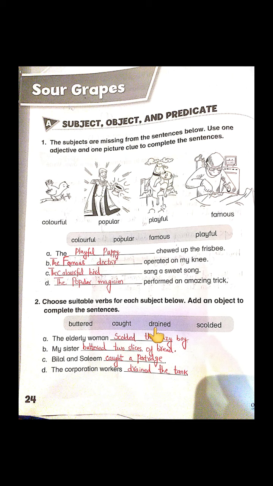Drained the tank. The tank is the object. Students, if you want to know about the object, you will have to think about the verb, the action. That is why they have given us verbs in the boxes. Hope you have understood this activity.